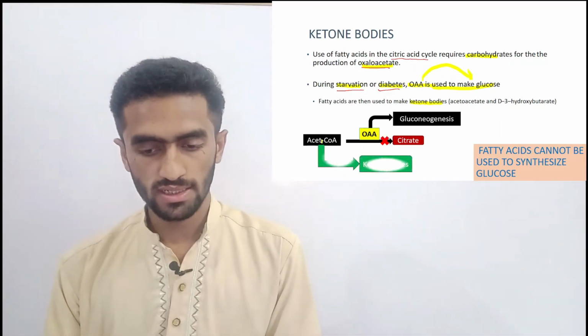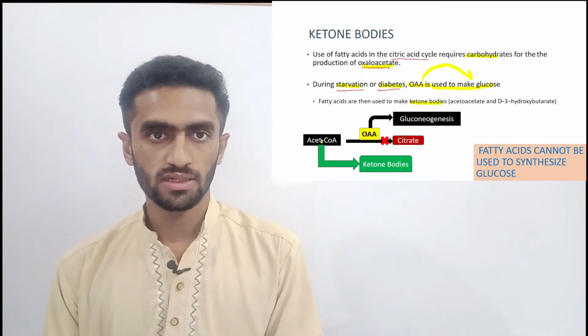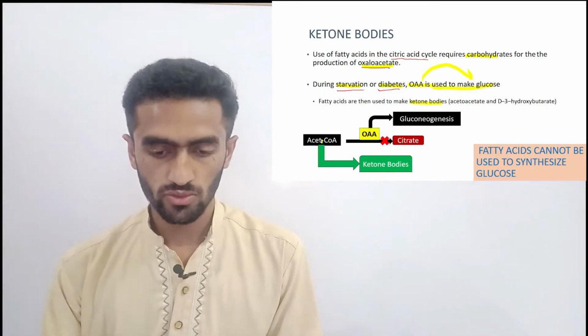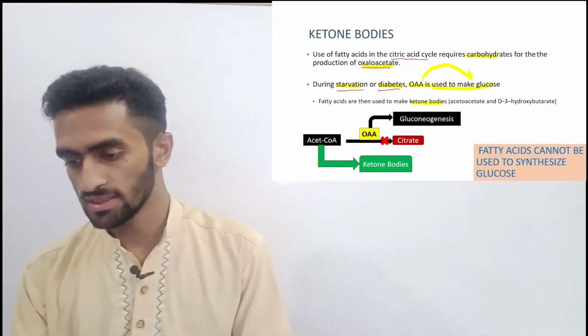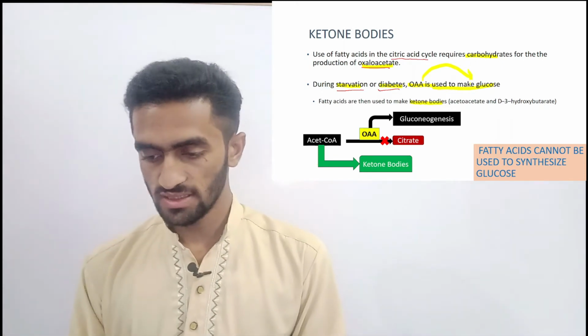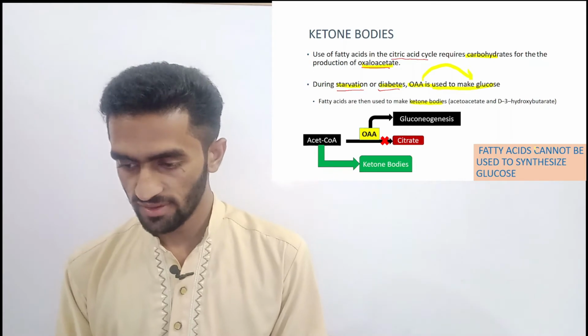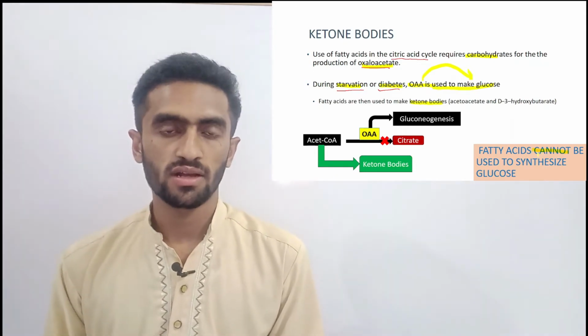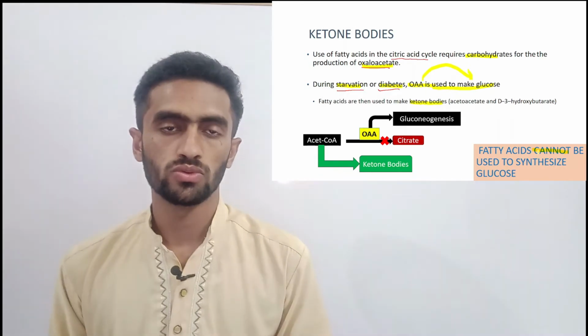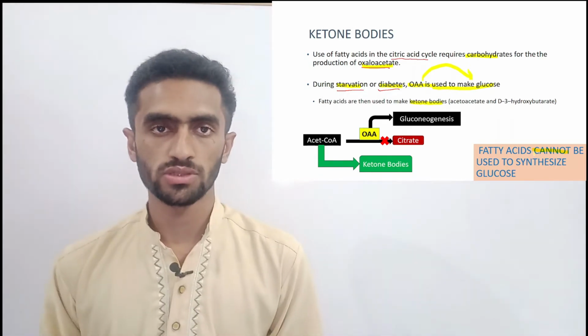Now the other pathway for the fate of acetyl CoA is ketone body synthesis. A very important concept is that fatty acids cannot be used to synthesize glucose.